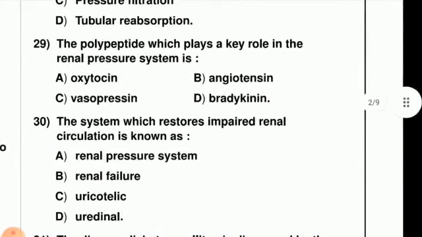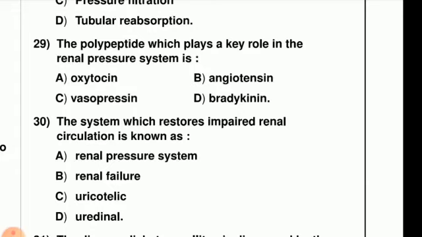Next question, question number 29. The polypeptide which plays a key role in the renal pressure system is, and the options are: the first one is oxytocin, next one is angiotensin, next one is vasopressin, and last one is bradykinin. The polypeptide which plays a key role in the renal pressure system is angiotensin. Angiotensin depends on the blood pressure gradient. It is released on the basis of pressure, and because of this the right answer is angiotensin.